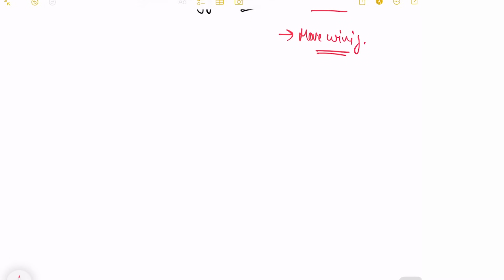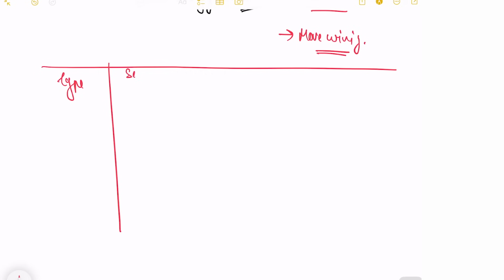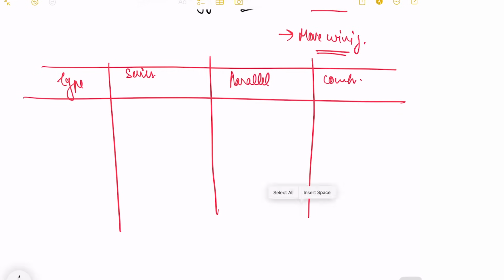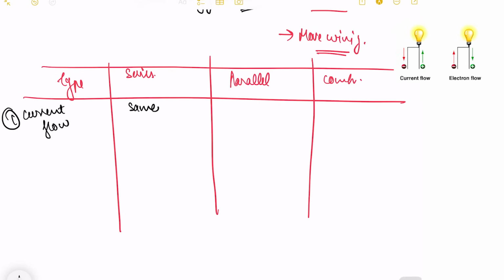At the end, we'll conclude with a chart which says basic properties of all the circuits. First is your series, then we have parallel, and then we have combination circuit. Let's discuss the current flow first. In series connection, the current is the same in all the components.